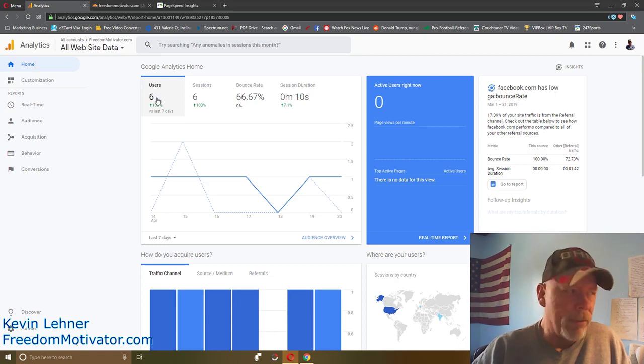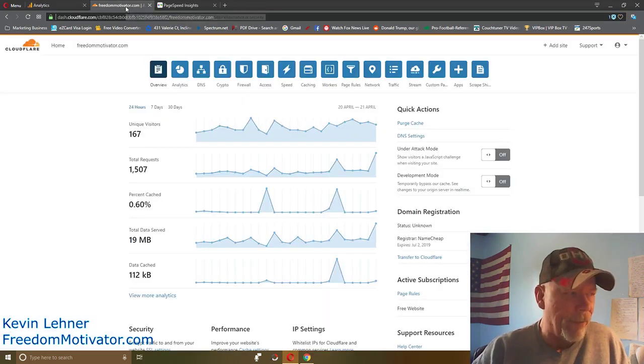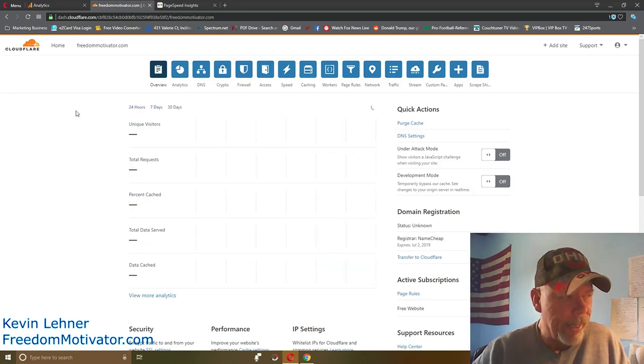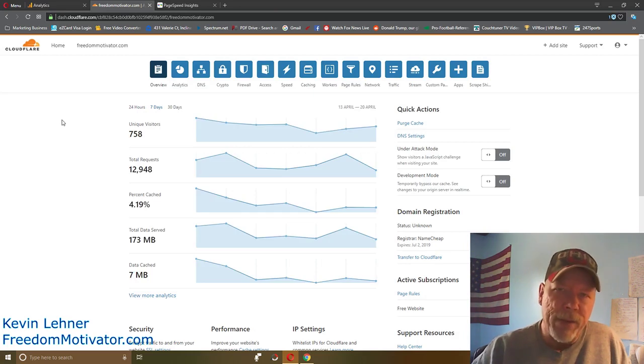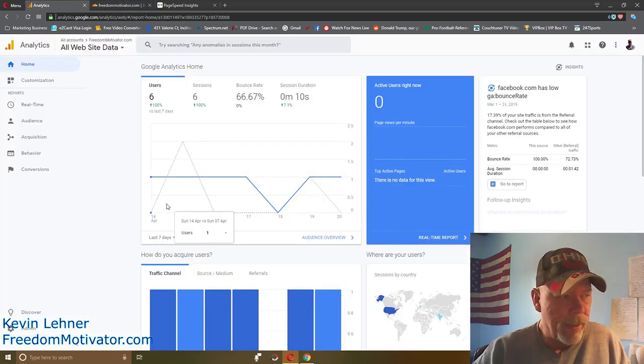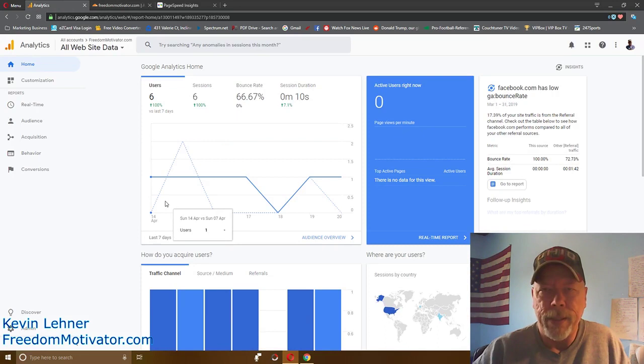I did a little research when I found out, because when I was seeing the difference, this is the same time, April 20th to the 21st. Well, this is 24. Let's go back 7 days. And when I saw the difference, I thought, why in the world is Cloudflare CDN showing me different traffic numbers than Google Analytics for the same time period?